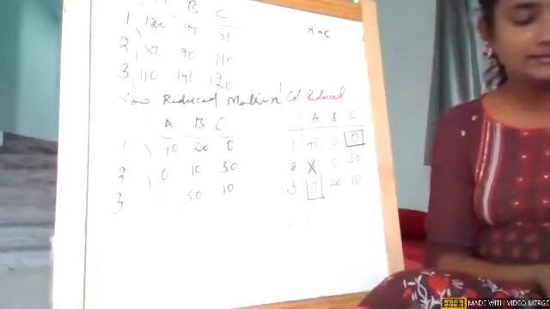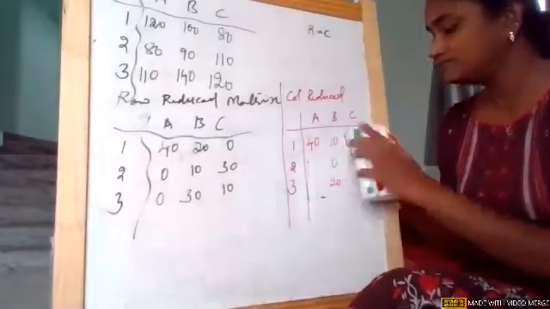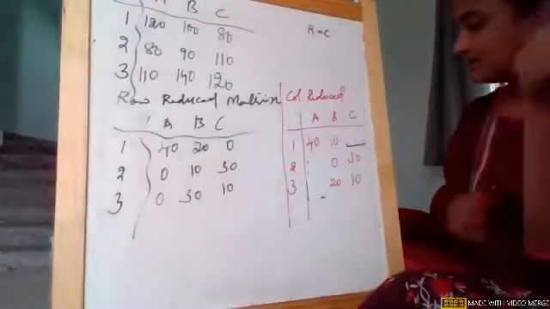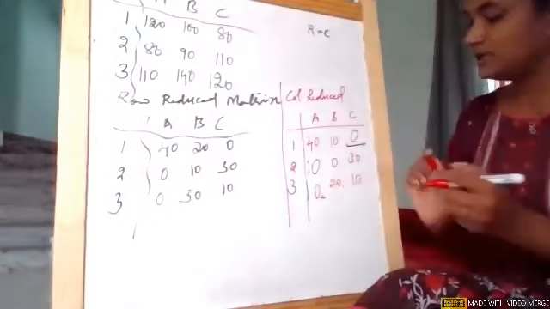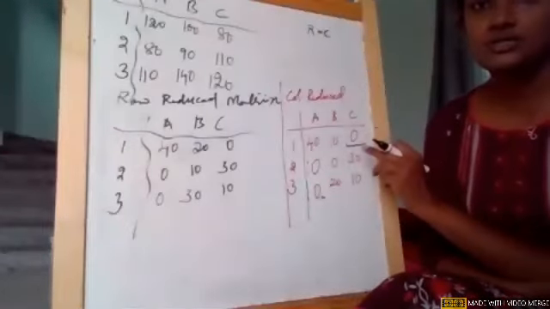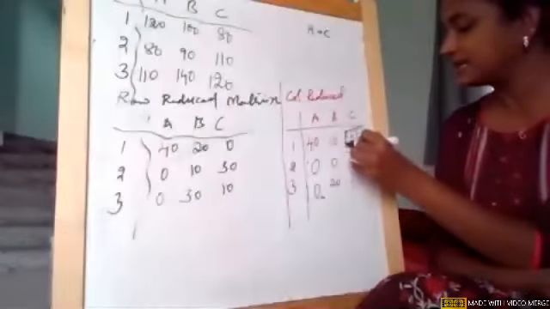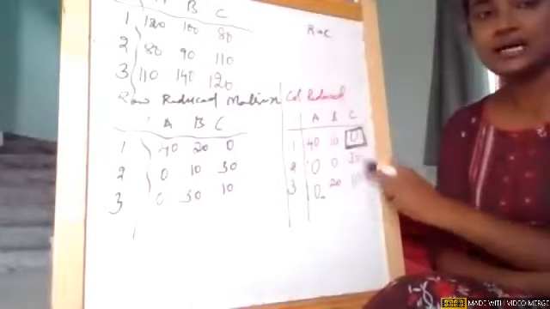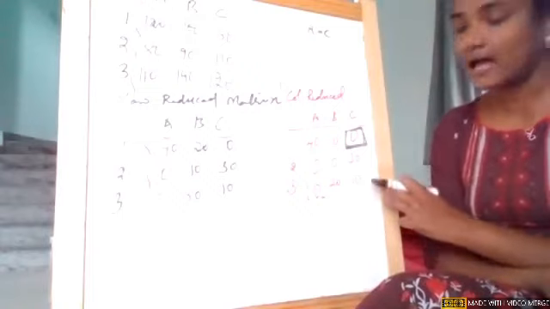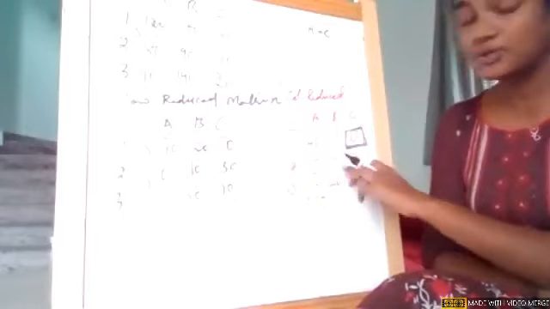Yes, ma'am. I'll erase and write it again, better for easy understanding, in order to avoid confusion. Now these are the zeros. In order to make an assignment, first I'll go to the first row. In the first row, I identified a single zero, so I'll make an assignment. After making an assignment, I'll check the corresponding column. If there is any zero, I'll make a cross. For the first assignment, there are no zeros in the corresponding column, so I can proceed to the second row.